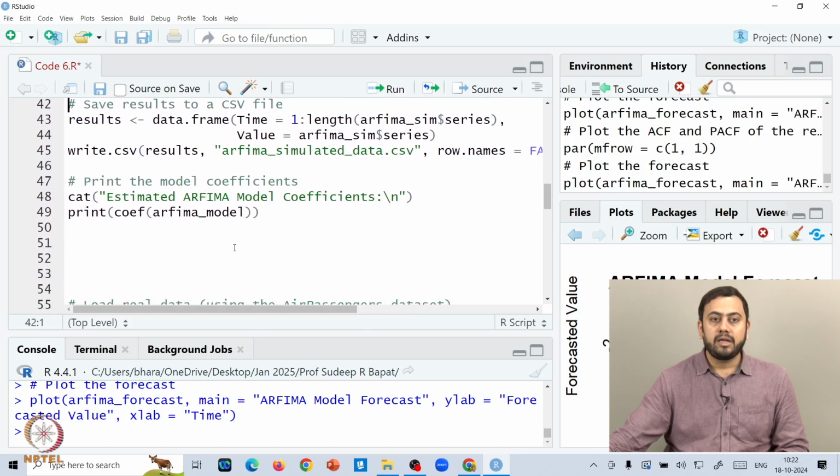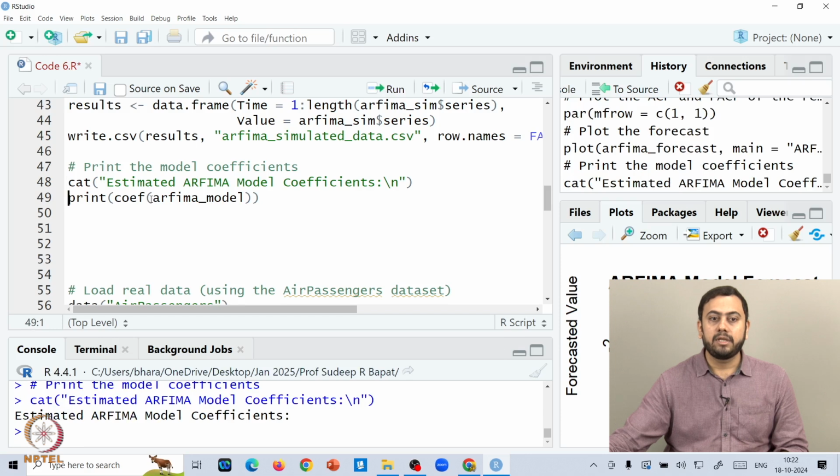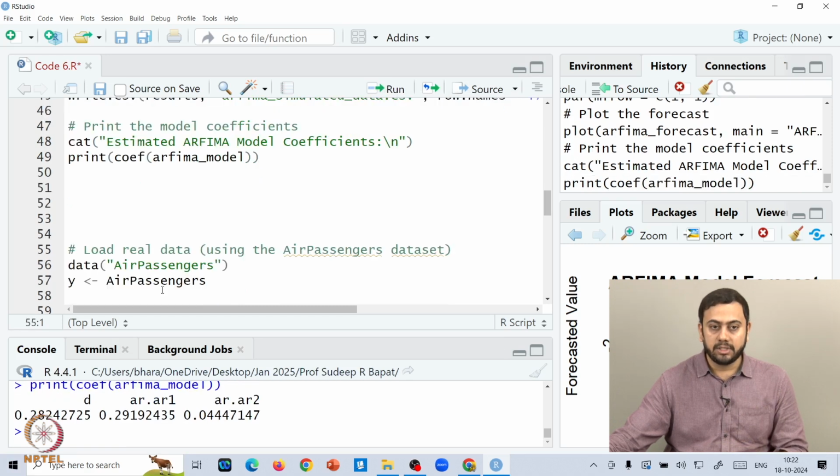Okay. Now, what if you want to simply print out the fitted coefficients? If you are not interested in any of the other stuff that the summary command gave us earlier, and you are only interested in seeing the fitted coefficients of the parameters, then you can do something like this. You can give it a name, let us say estimated Arifima model coefficients, and then you simply print out the coefficient part from the Arifima model. This is exactly what you will see. This is what your d is, the estimated d. This is the estimated AR coefficient and this is the estimated MA coefficient. Make sense so far?